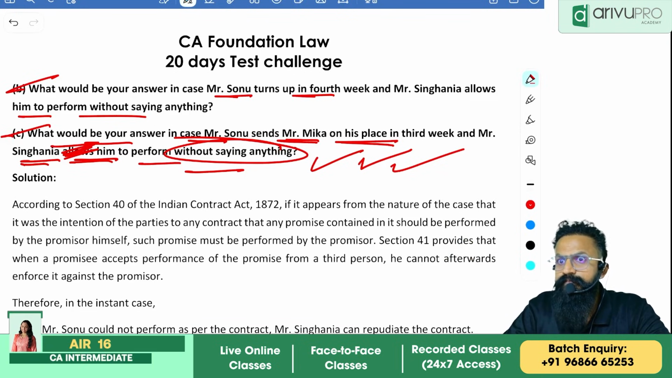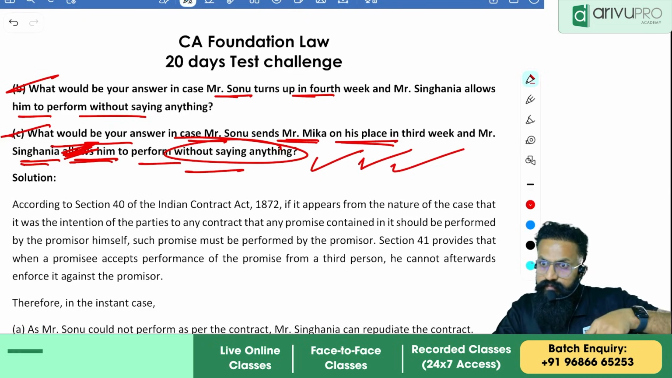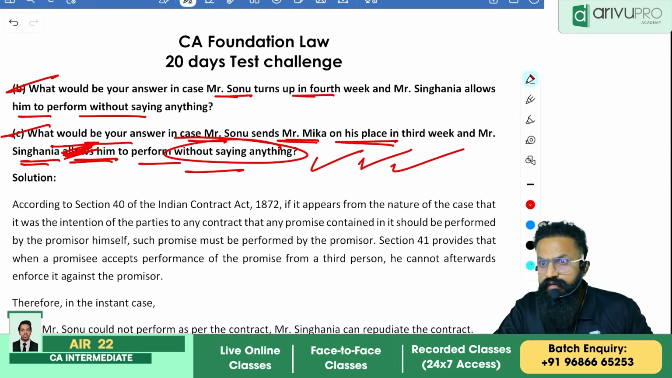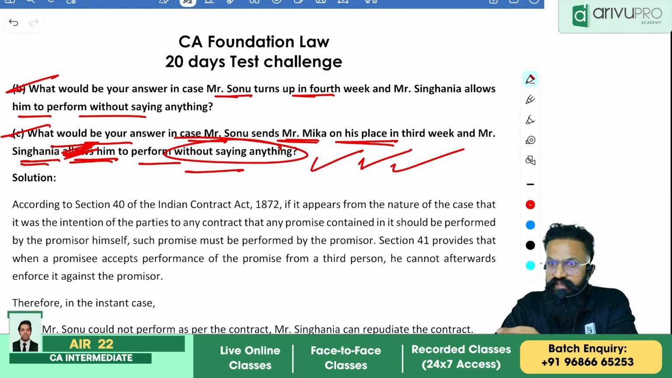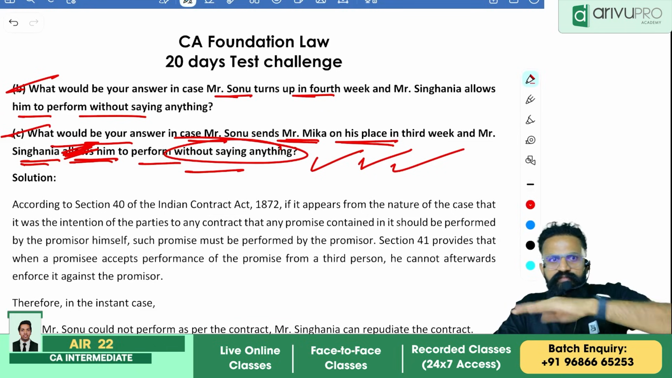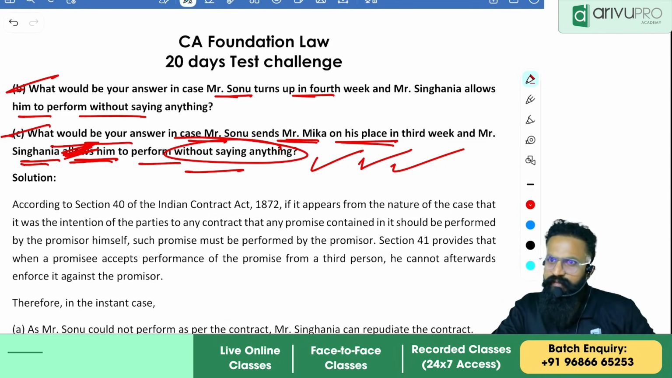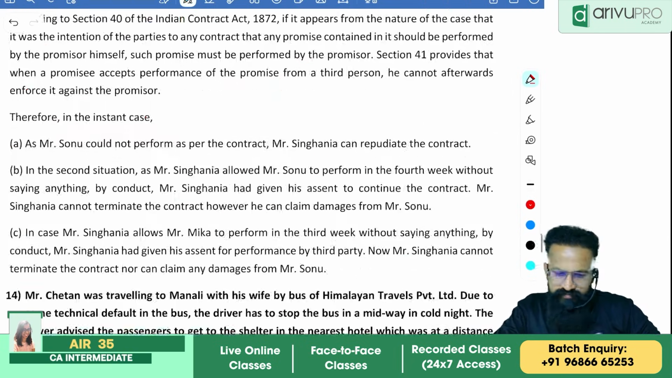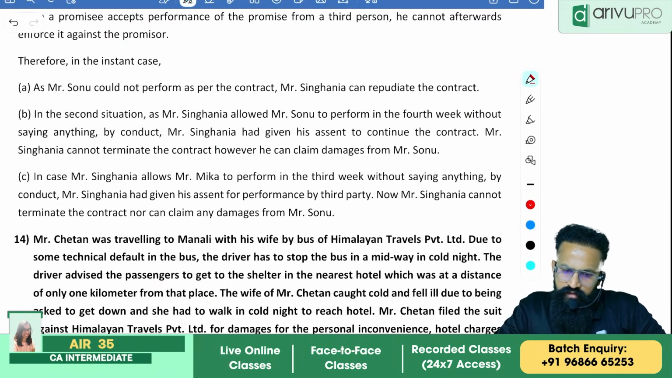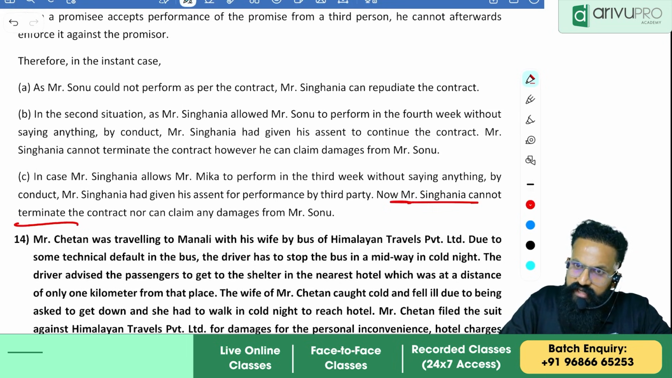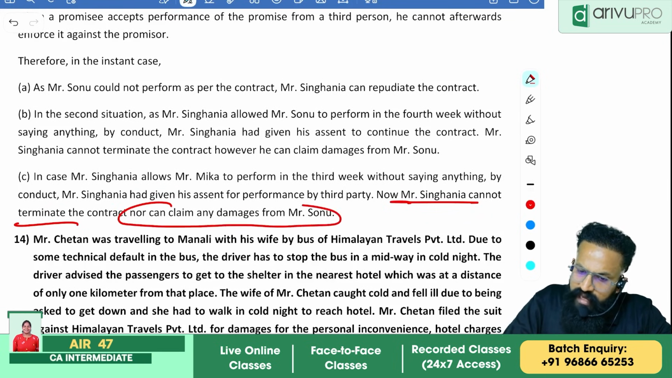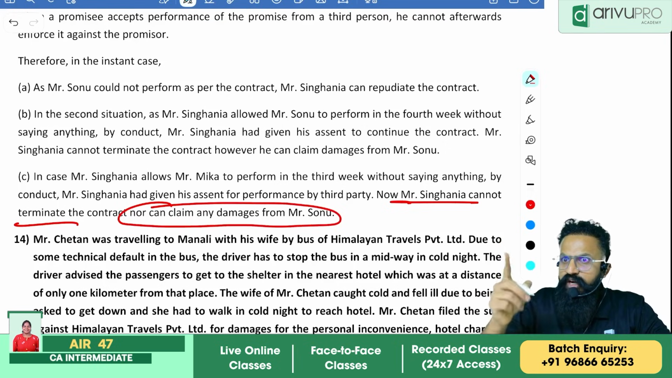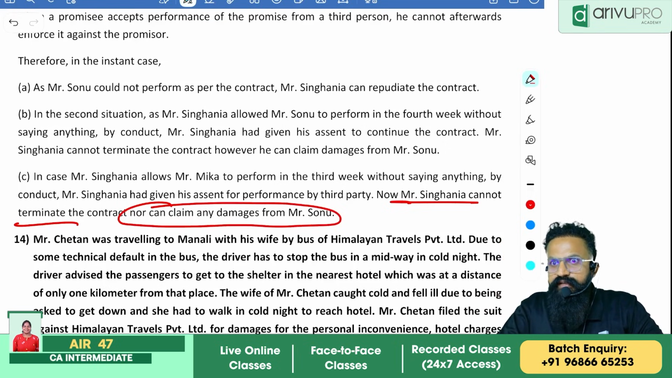Yeah, can't claim damages for the missed third week performance of Mr. Sonu. When? In which case? He can claim compensation. But in the third scenario, what is happening? Instead of me, someone else came. You accepted it. Then why will I claim compensation? Understood? See, in the third case, Mr. Singhania cannot terminate the contract, nor can he claim any damages from Mr. Sonu, because you have accepted the performance from a third party.